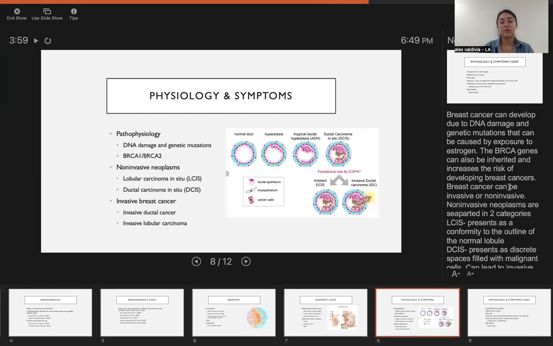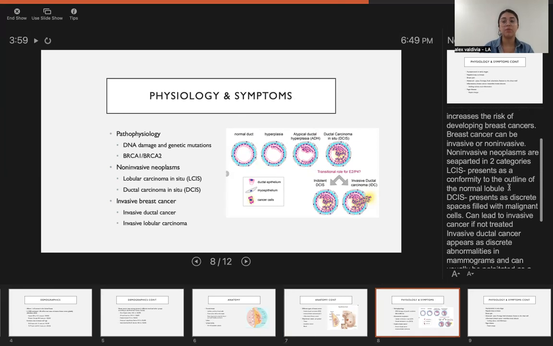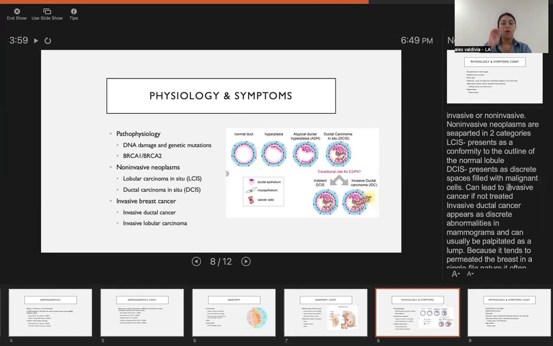Breast cancer can develop due to DNA damage and genetic mutations that can be caused by exposure to estrogen. The BRCA genes can also be inherited and increase the risk of developing breast cancers. Breast cancer can be invasive or non-invasive. Non-invasive neoplasms are separated into two categories: lobular carcinoma in situ and ductal carcinoma in situ.